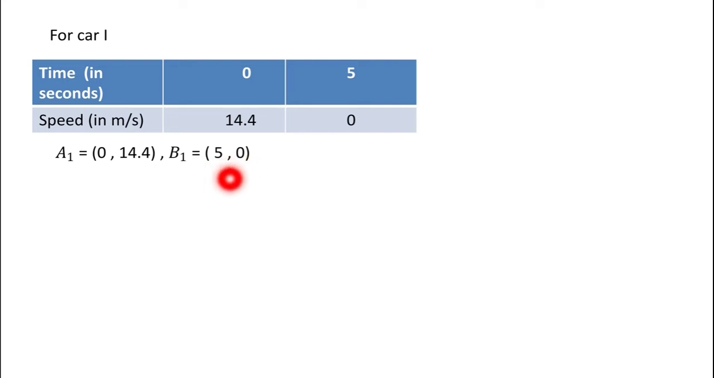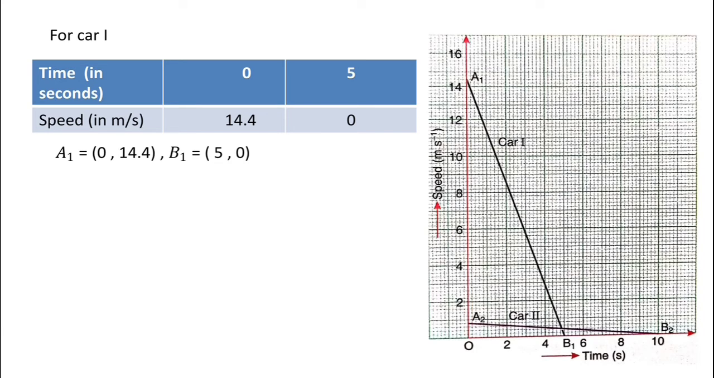So let us represent these points on the graph. So we have the following graph. You can see the point A1 is represented here and the corresponding point B1 is represented on the below side. So when we join these 2 points, we get the corresponding graph for car 1.